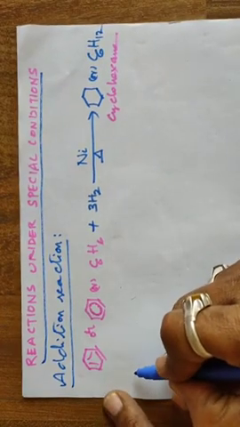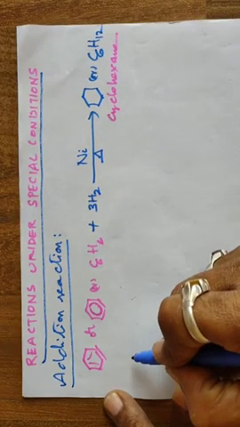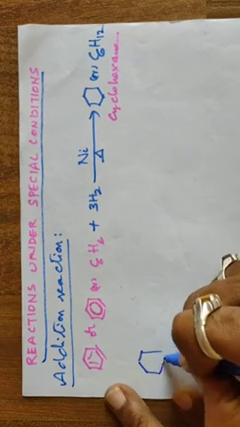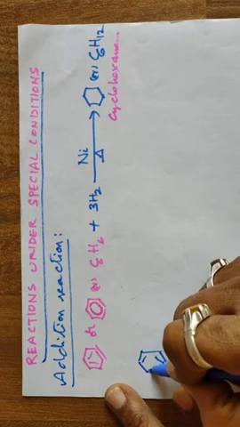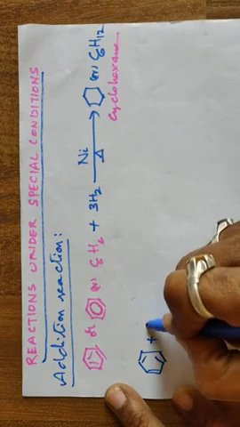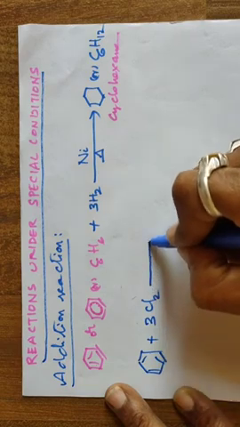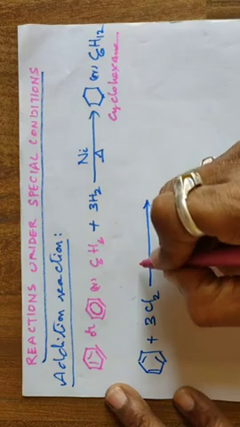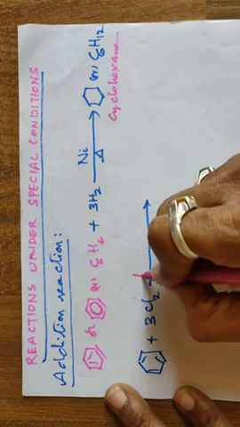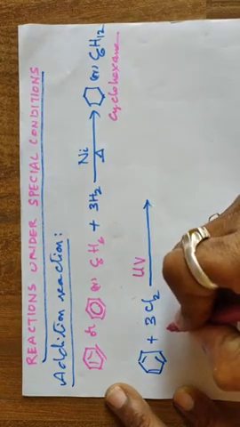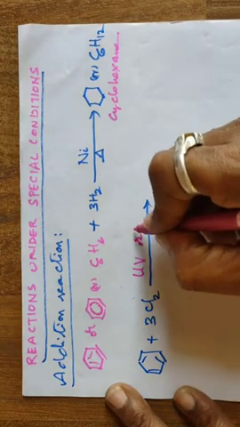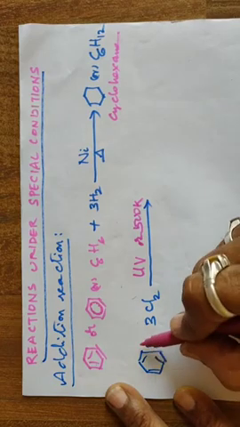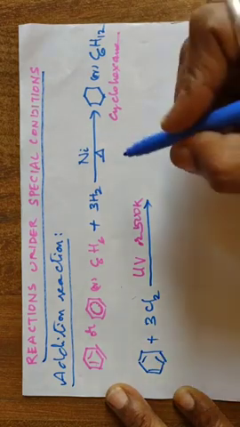Next one is halogenation. Yes, the same benzene is taken and treated with chlorine, but previously anhydrous AlCl3 was used, but here only sunlight is used or heating. We are using ultraviolet rays, very highly energetic radiation, or 500 Kelvin. Higher temperatures are required. And what is observed? Yes, chlorine atoms are added in this manner.